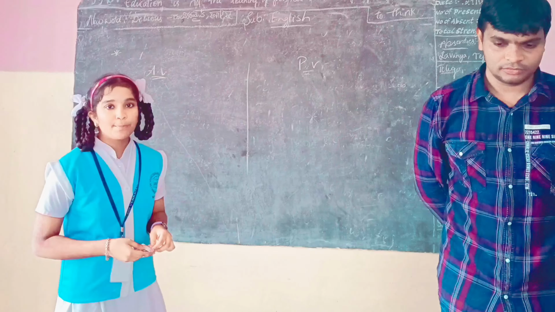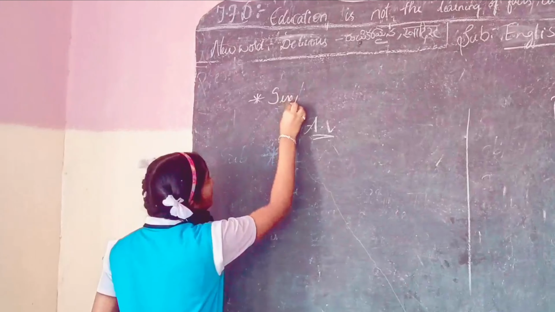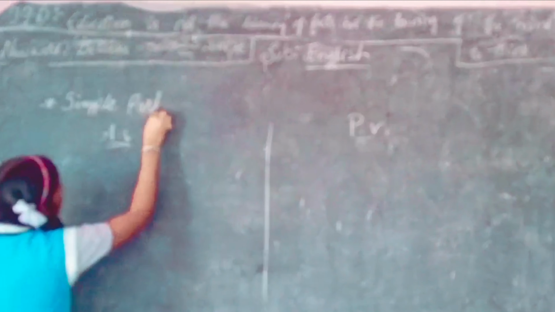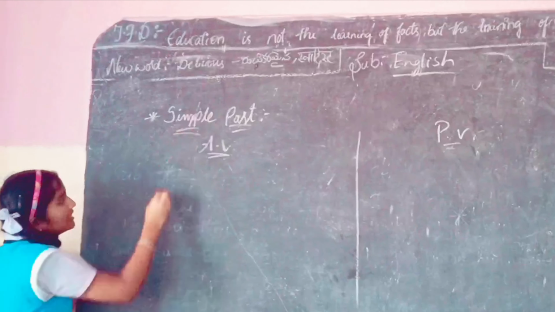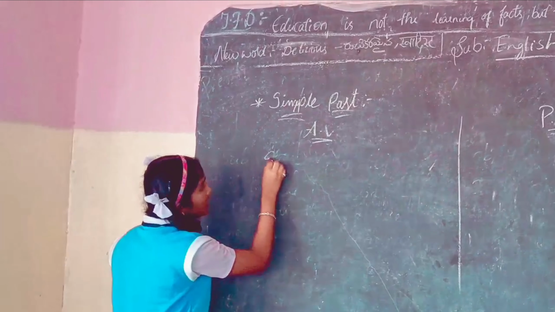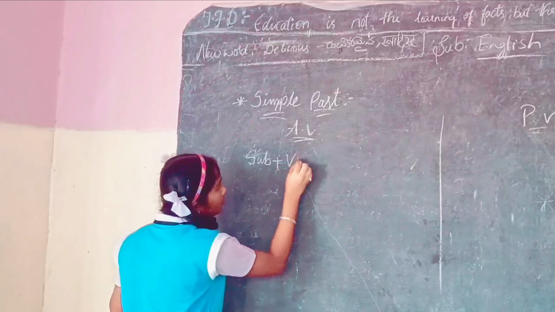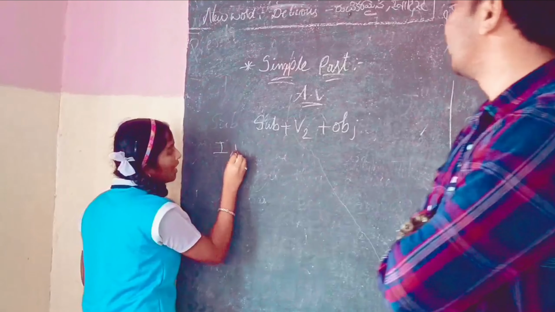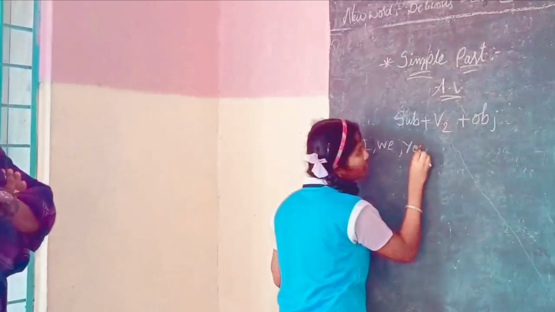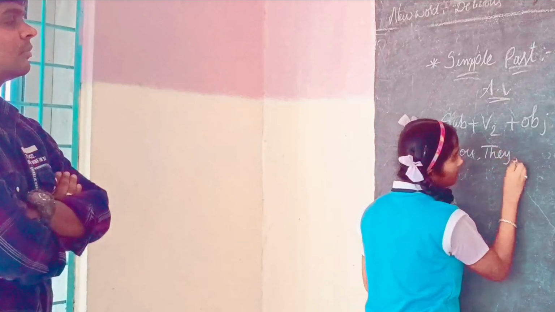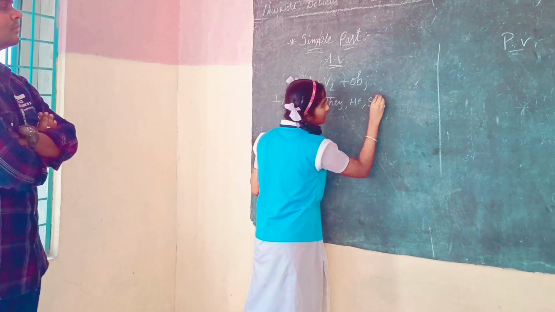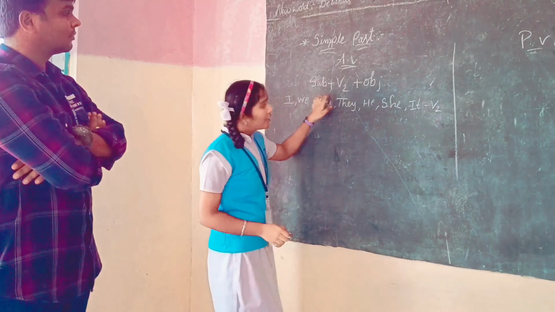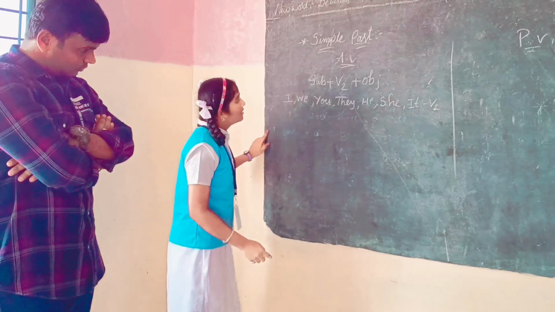Today I am going to explain about simple past voice. The structure of simple past in active voice is subject plus V2 plus object. The pronouns are I, we, you, they, he, she, it. For all pronouns we use only V2 form.